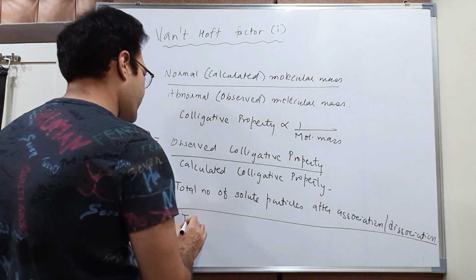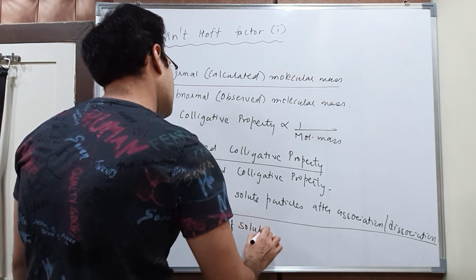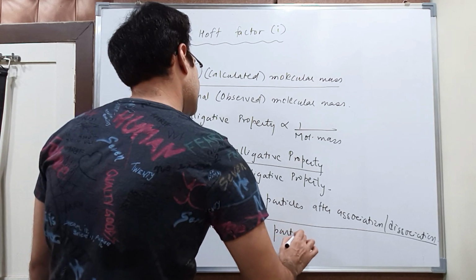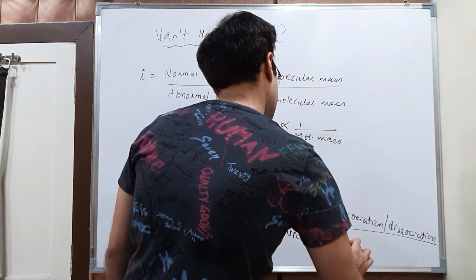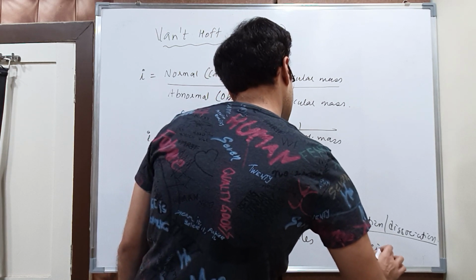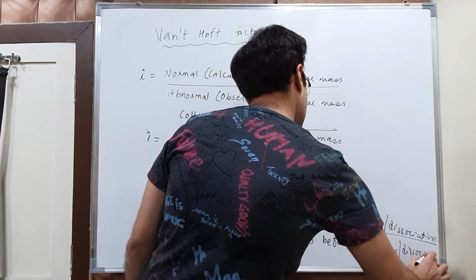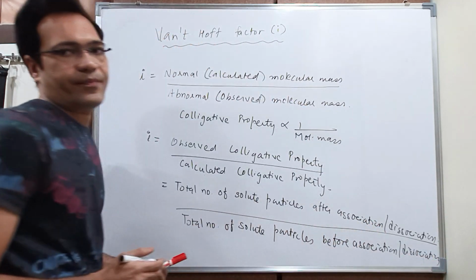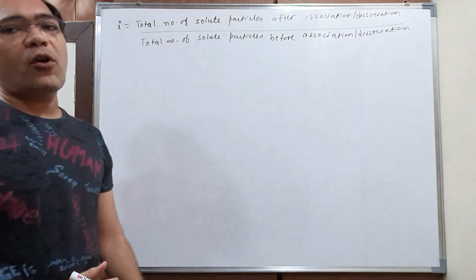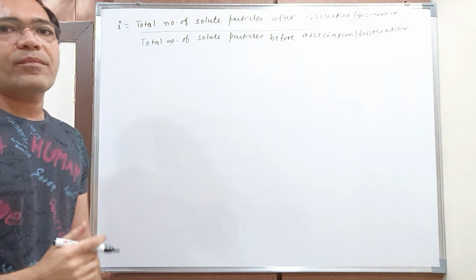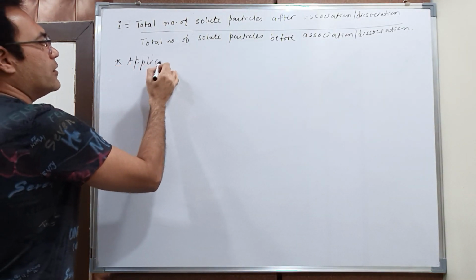So that is because of the total number of solute particles before association or dissociation. Correct? So students, as we have seen, this is the formula for Van't Hoff factor. Now let us have a look at the applications of the Van't Hoff factor.